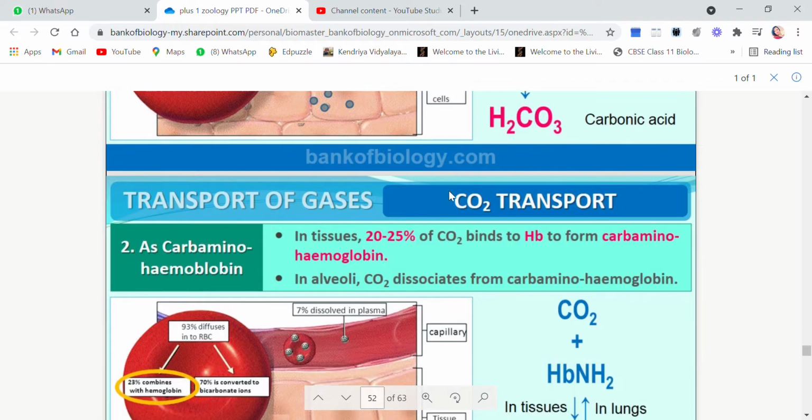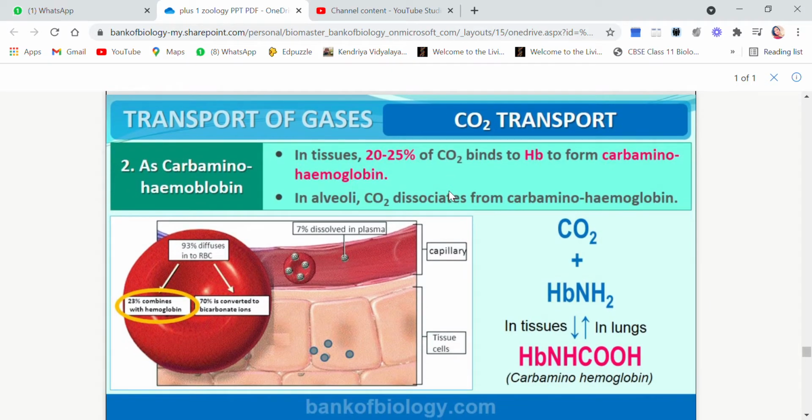Now let's see the second type, that is as carbaminohemoglobin. Children, in tissues 20 to 25% of carbon dioxide binds with the hemoglobin to form carbaminohemoglobin.